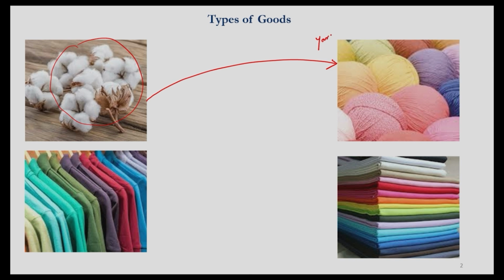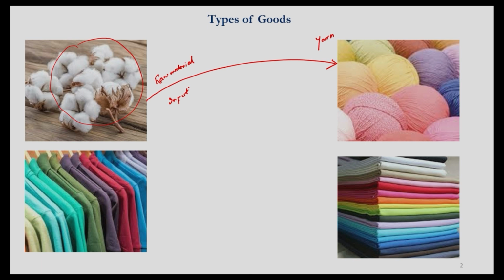So imagine there is a company which purchases the cotton from a farmer, and I call this as a raw material for the company or input for the company.